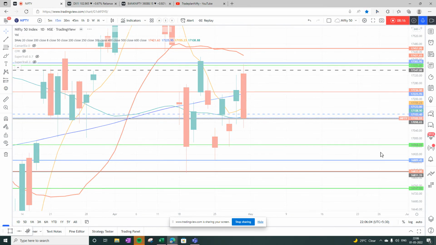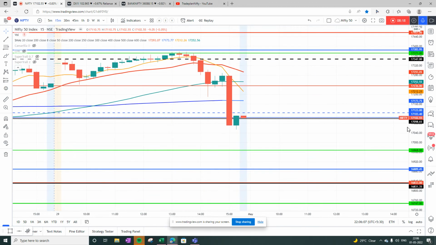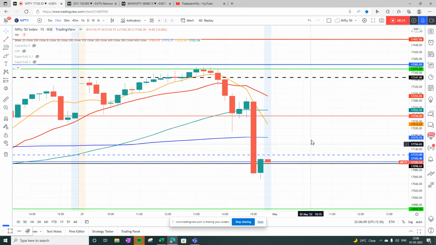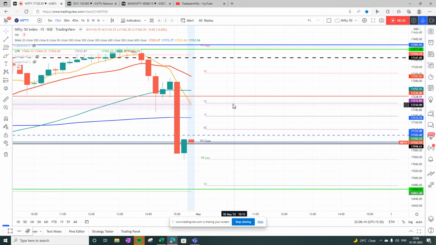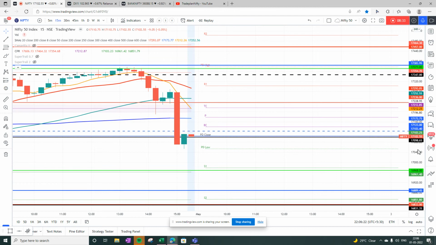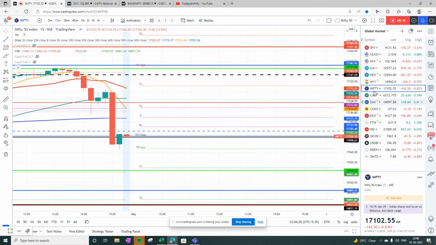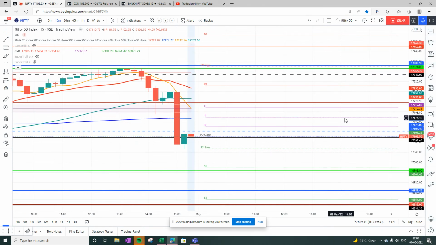Now on 15-minute chart, we see that Nifty has closed below 20, 50, 8 and 200. So definitely in downtrend. Now when we look into CPR, we see that Monday's CPR, the second May CPR, is slightly below Friday's CPR. So this confirms that markets are bearish. And currently the SGX is at 16,960. So open could be below pivot, which is at 17,180, which is also 200 bar moving average.